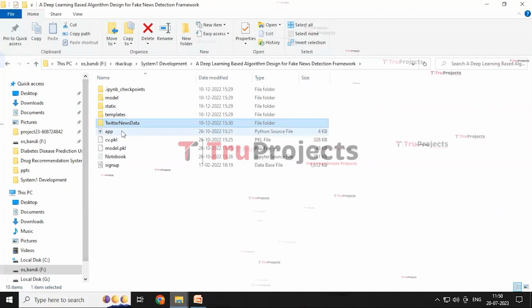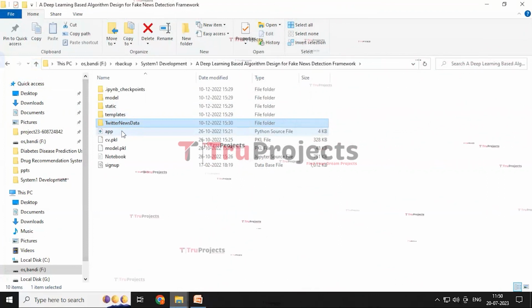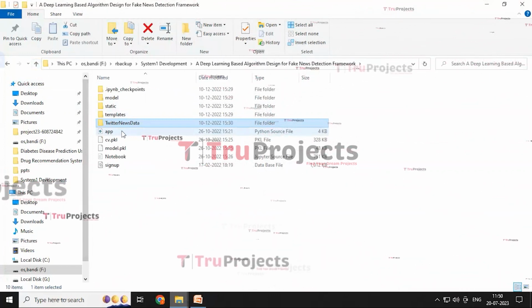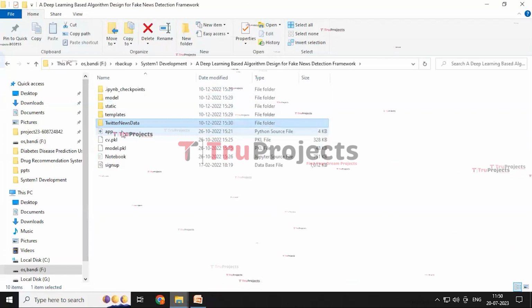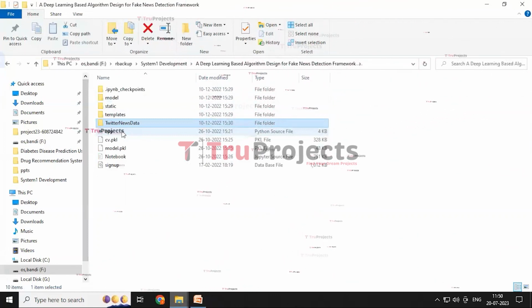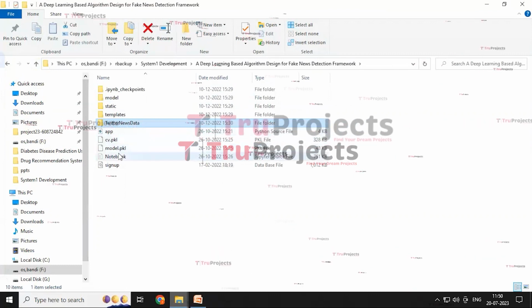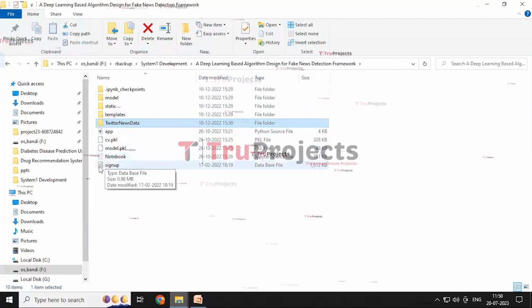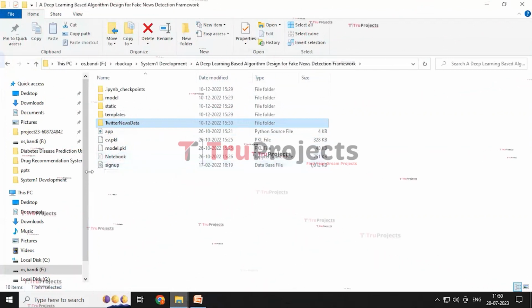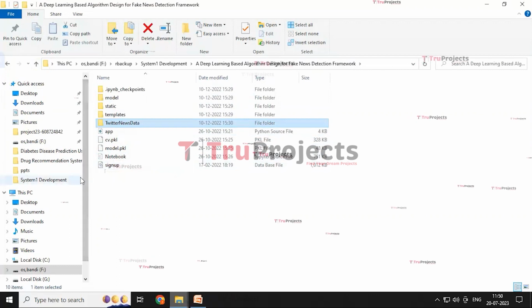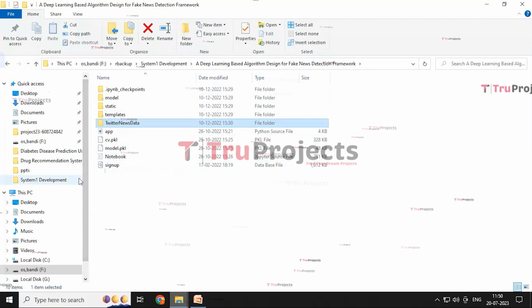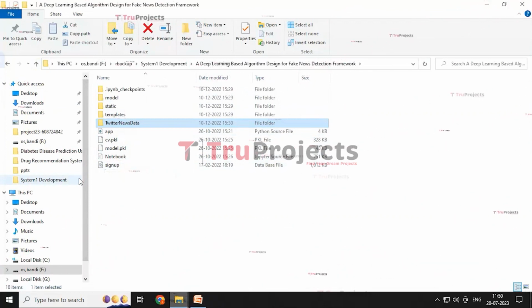And the app.py file likely contains the information related to the front-end logic. It includes the code written in Python that handles server-side operations such as processing the user request, interacting with the database, and generating the dynamic content that will be rendered in the HTML template. And the notebook is an IPYNB file which contains the whole information of the code, as well as graph output, all in one place. It allows the user to write and execute the code in individual cells, which makes it a popular choice for data science. And the sign up is a DB file.